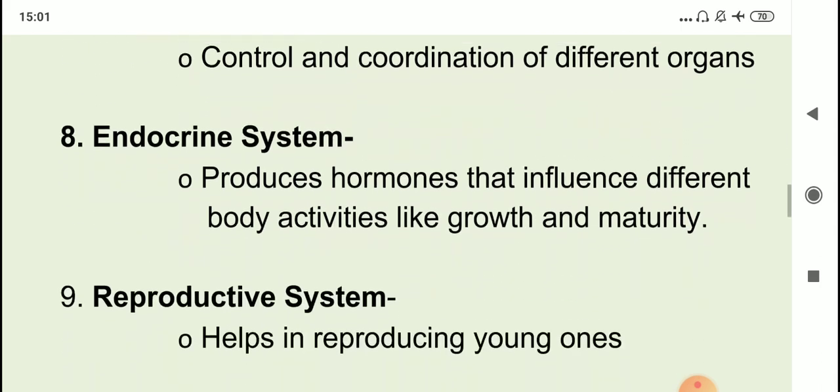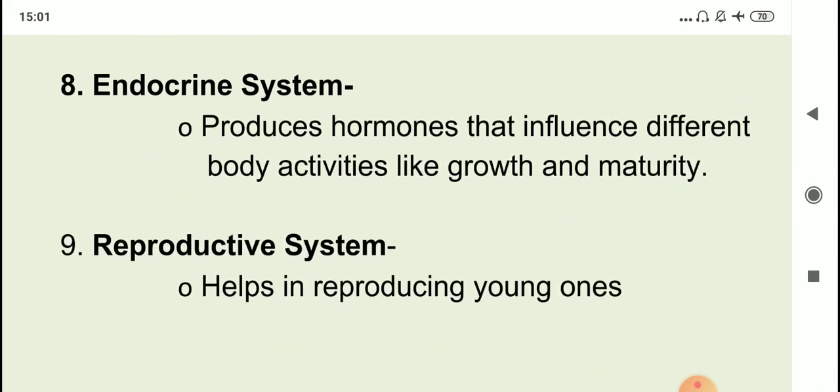The eighth system is the endocrine system. This system is made up of glands. And glands produce hormones. Now the question is, what are hormones? Hormones are chemical messengers. They are chemicals that are released in very limited quantity and they control many body functions.